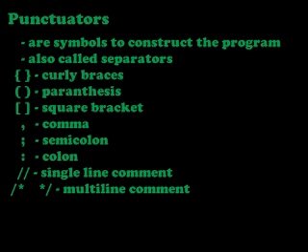If you want to represent a single line comment, you can use the double slash. If you want to represent a multi-line comment, at that time you can use slash star, then lines of comment, then next star slash, finish it with star slash. Did you get me? These are the punctuators available in the C++ program.